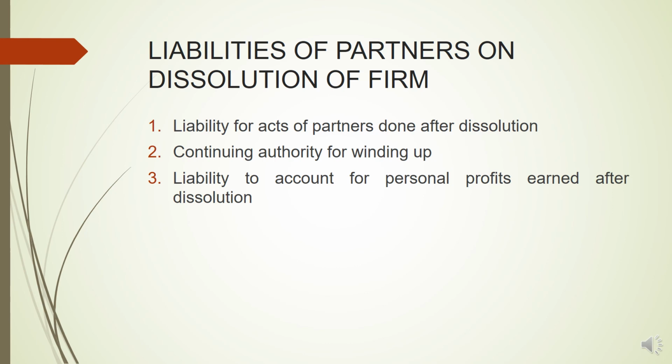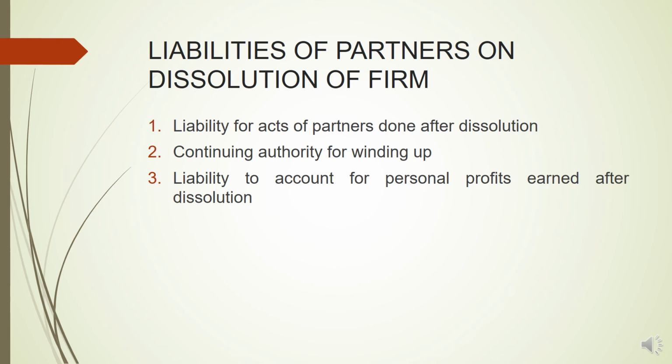Then, continuing authority for winding up. After dissolution of the firm, the mutual rights and duties of partners and their authority to bind the firm will continue for the purposes of winding up and for completing any incomplete transactions at the time of dissolution. That basically means that even if they have made an application for the winding up, they have to complete their incomplete transactions. So they are liable for the procedures of winding up and also for any incomplete transactions which they entered into before winding up.